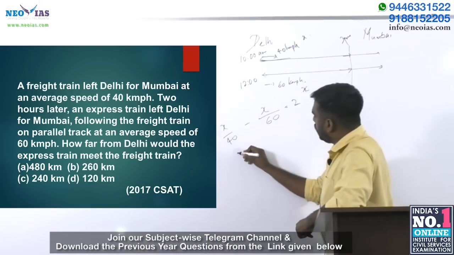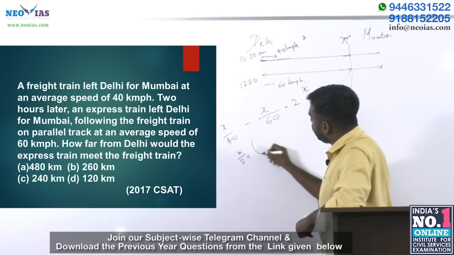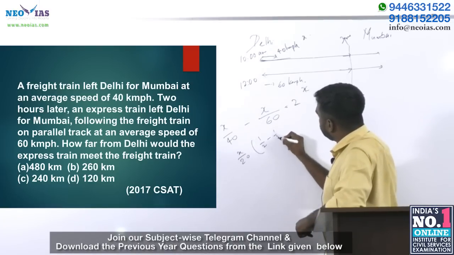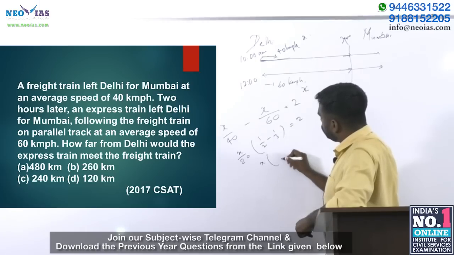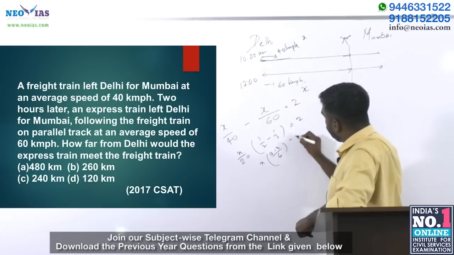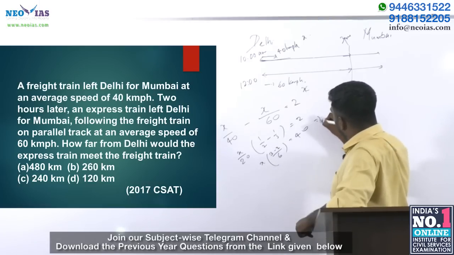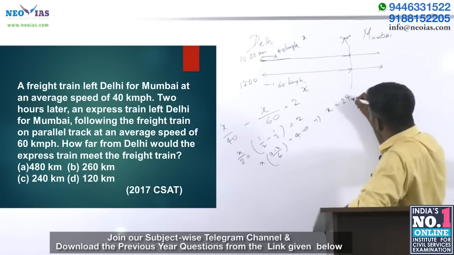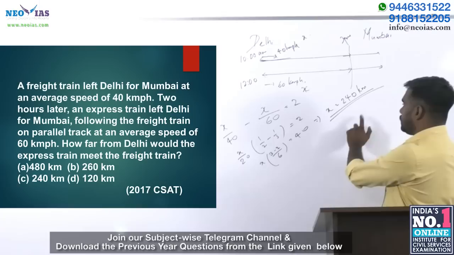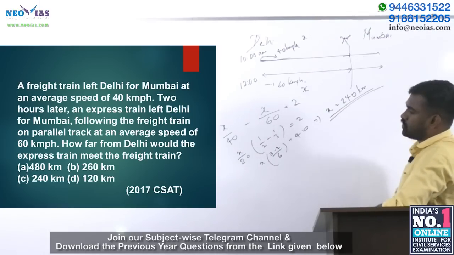So x by 20 I am taking outside, 1 by 2 minus 1 by 3 equal to 2. So x into (3 minus 2) by 6 equal to 40, and x equal to 240 kilometers. This much distance is travelled by both the trains starting from Delhi.